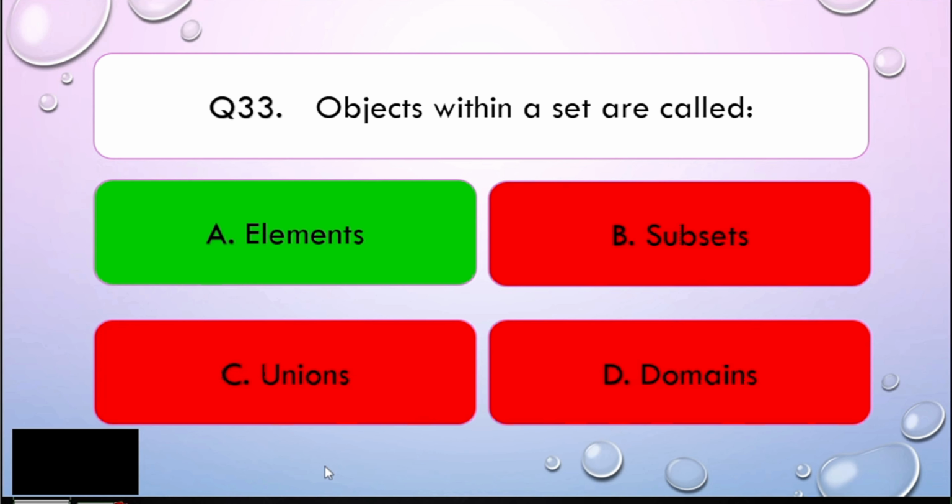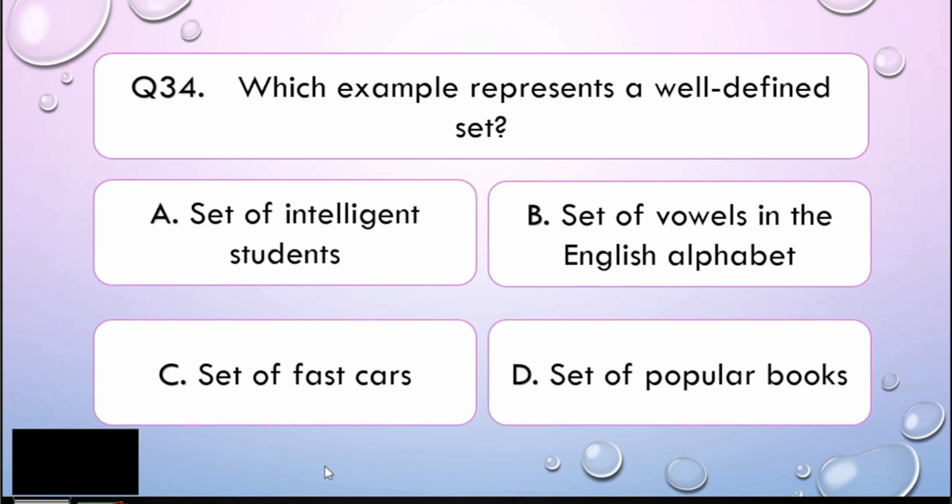Now, let us go to question number 34. Which example represents a well-defined set? Is it A, set of intelligent students, B, set of vowels in the English alphabet, C, set of fast cars, or D, set of popular books? I'll give you 5 seconds to think about your answer.